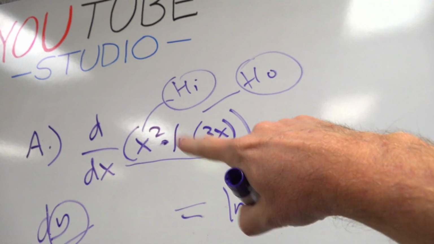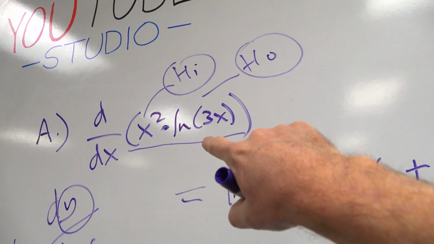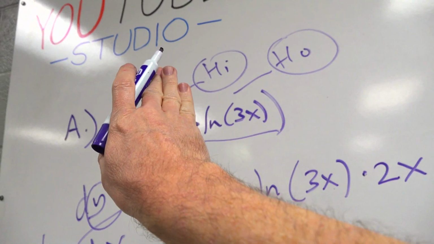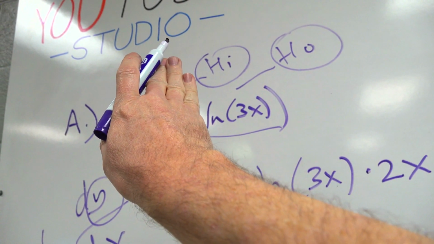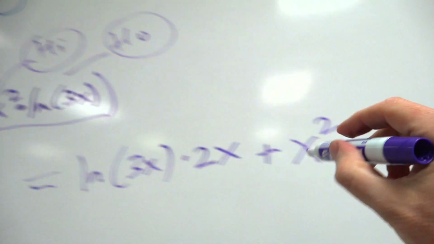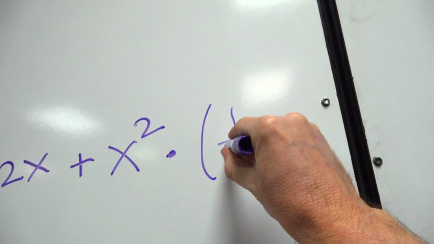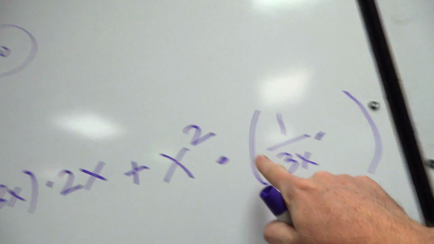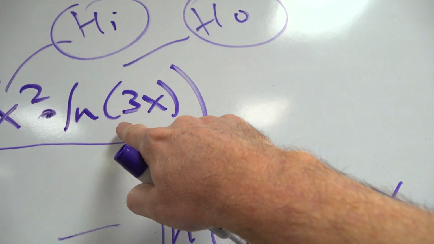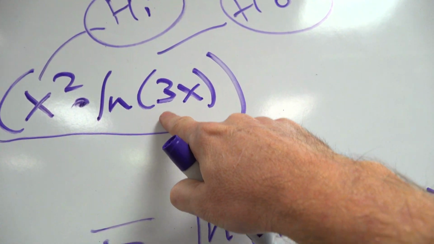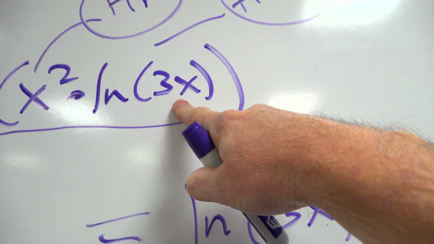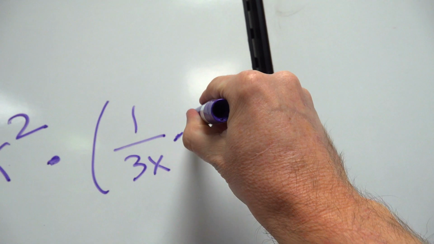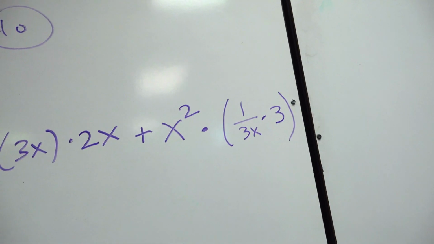All right, now it's this one's turn. What's the derivative of just natural log of 3x? We just did that rule in this chapter. The derivative of a natural log is 1 over the base. So 1 over 3x, but there's more to the natural log rule. It's 1 over the base times the chain rule, which is automatic for everything. And the derivative of 3x is an extra times 3. Okay, so watch out for that.